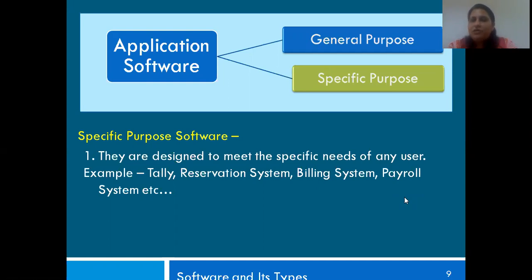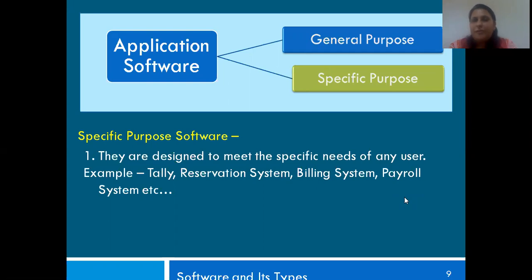So under your application software, we just saw the general purpose software, and the second one is your specific purpose software. So what is your specific purpose software? They are designed to meet specific needs of a user.